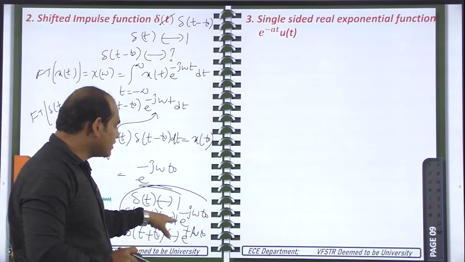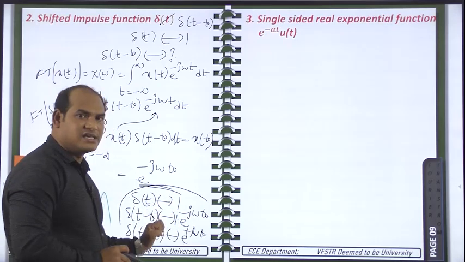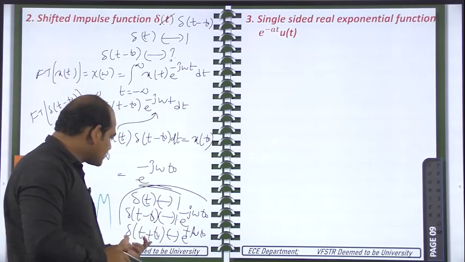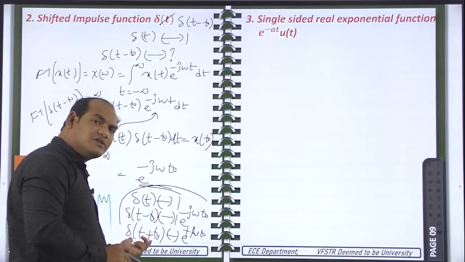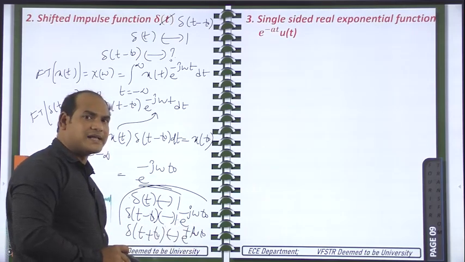Because of the delta, you are getting 1. Because of the minus t naught, you are getting the exponential. Minus is there, minus here also. And here also the same thing. Here also you are observing the time shifting. That's why here you are getting exponential plus t naught, that's why the power is plus.